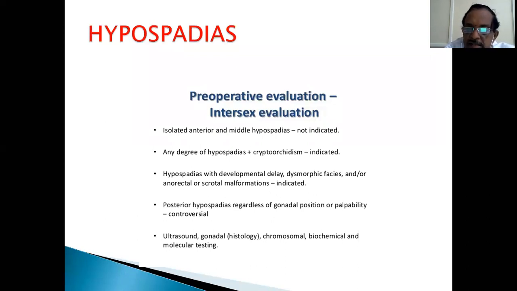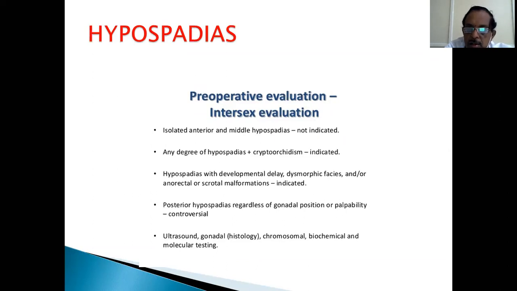In posterior hypospadias, regardless of gonadal position or palpability, when there is a severe degree of perineal hypospadias or scrotal hypospadias, you have to do an intersex evaluation, because what you are palpating may not always be testis, maybe ovotestis or some abnormalities.